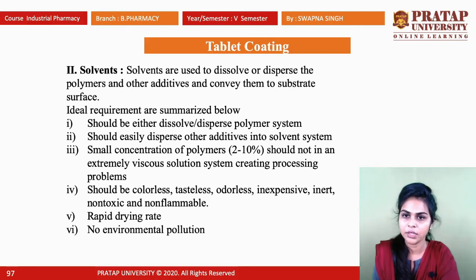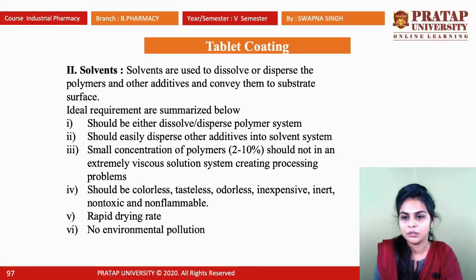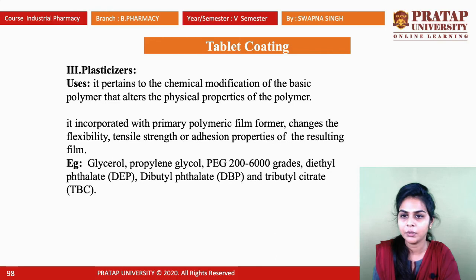So there are some ideal requirements for the solvent. The solvent we use should either dissolve or disperse the polymer system. The solvent should easily disperse other additives into the solvent system. A small concentration of polymer, that is 2 to 10%, should not result in an extremely viscous solution system, creating processing problems. Okay, and the solvent which we use for film coating should be colorless, tasteless, odorless, inexpensive, inert, non-toxic, and non-flammable. Their drying rate should be very high, and they must not cause any environmental pollution.